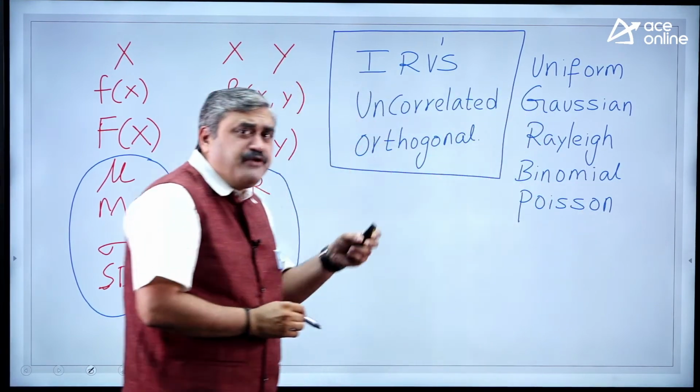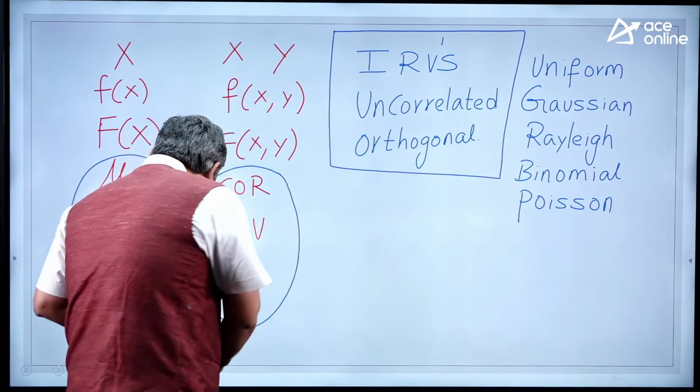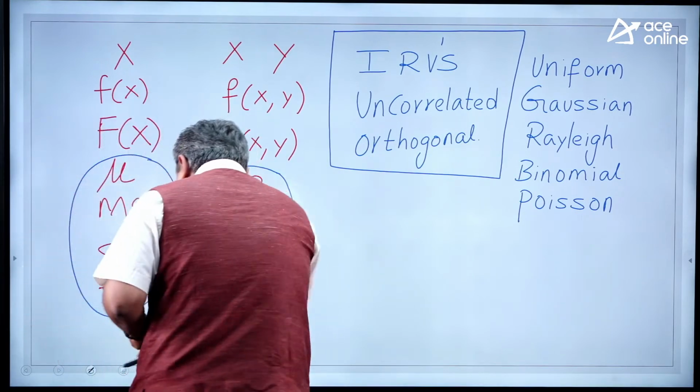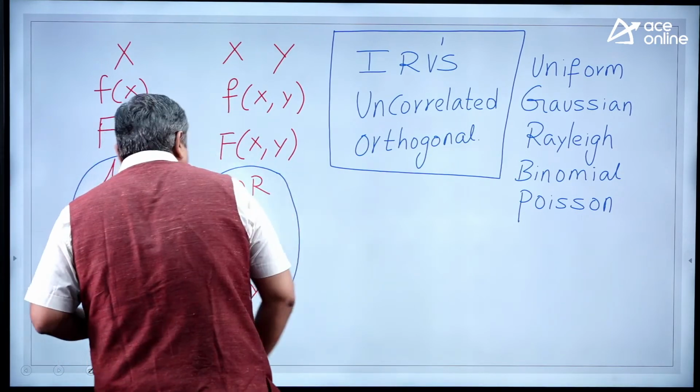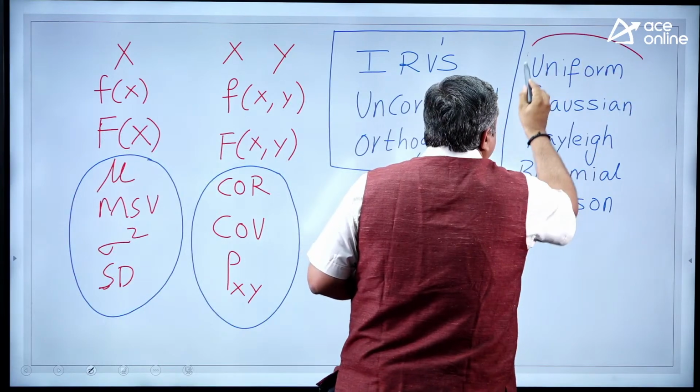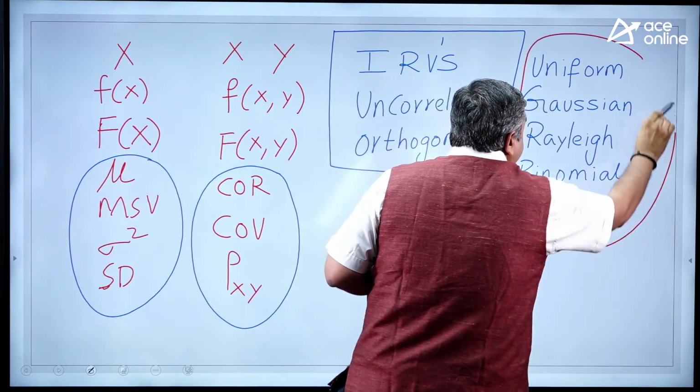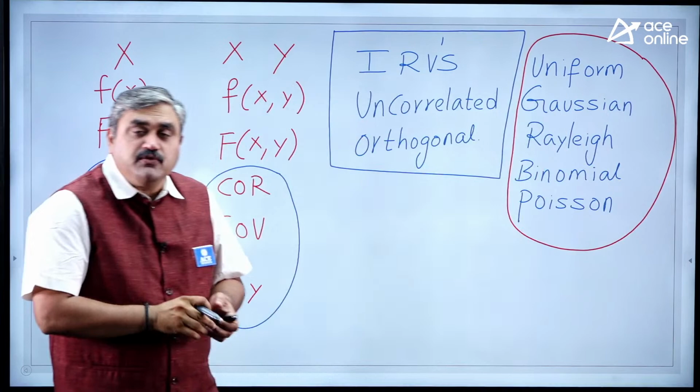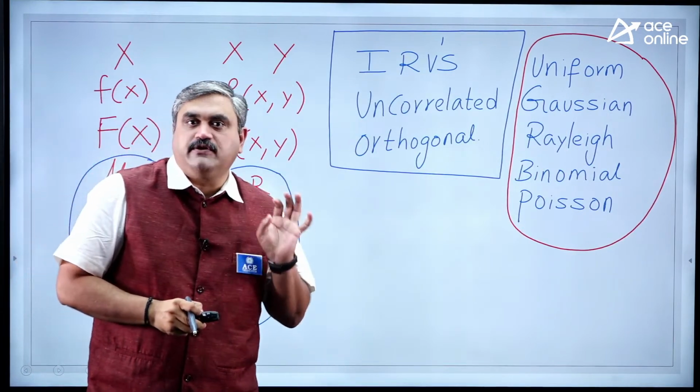So these are different standard distributions that you can apply on your numericals. So whenever a question is framed, they will definitely use these standard distributions. So these are the areas that you need to focus on.